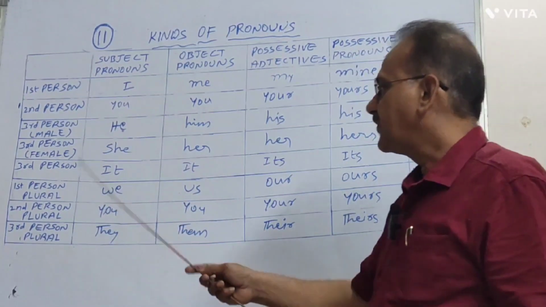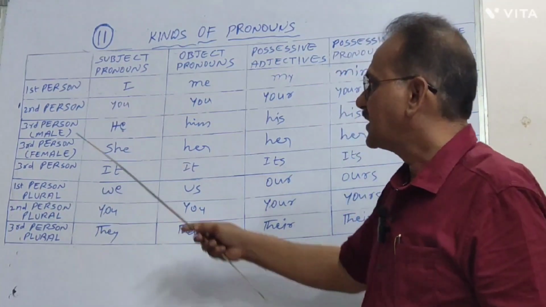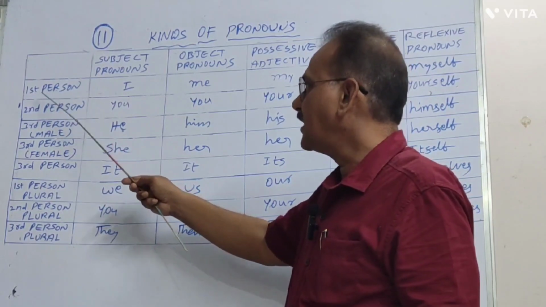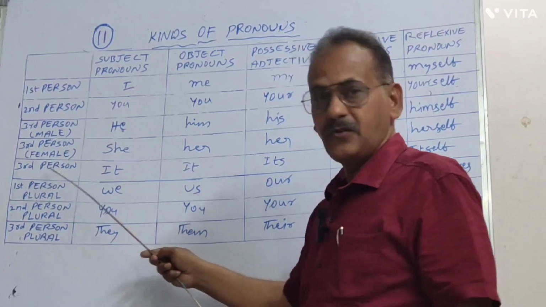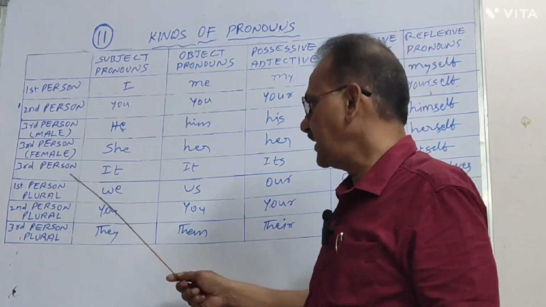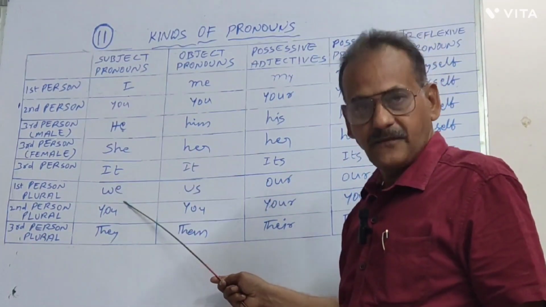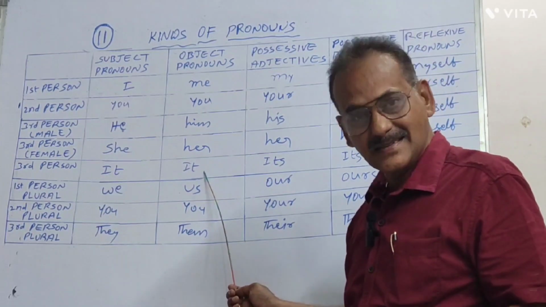Next, previously we learnt about first person and second person, but if you come to first person plural, the subject pronoun is we, and the object pronoun is us.